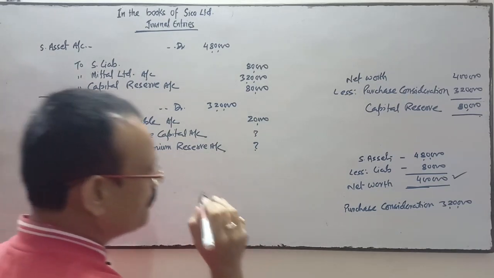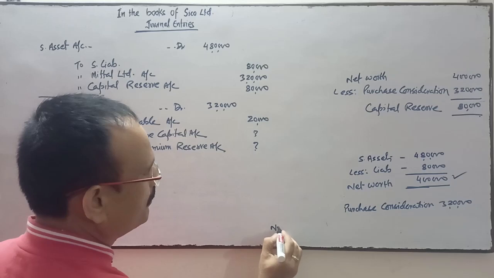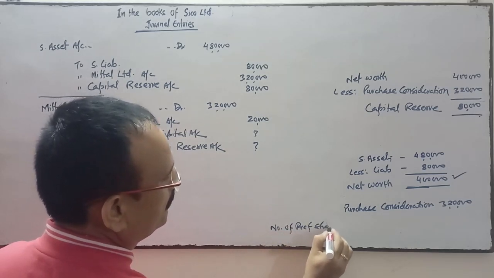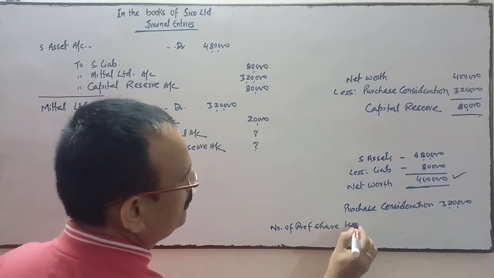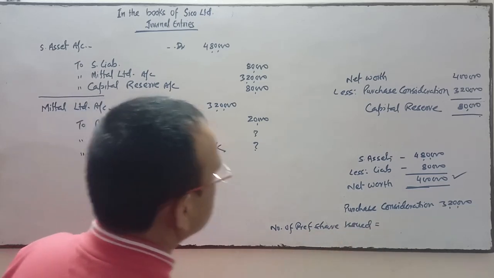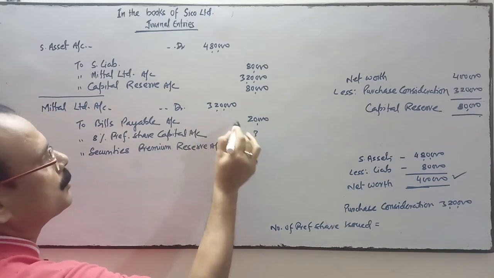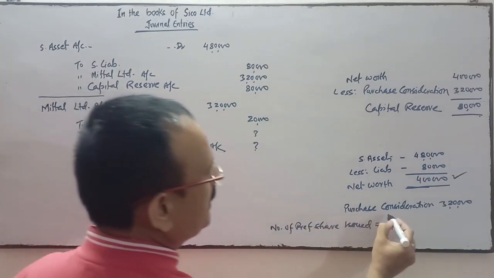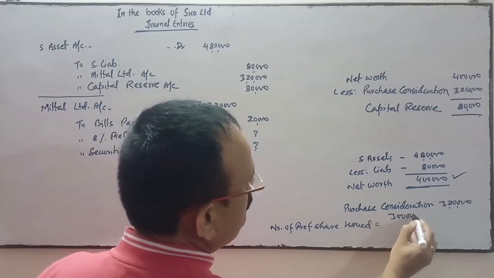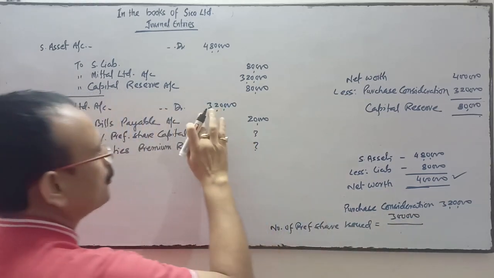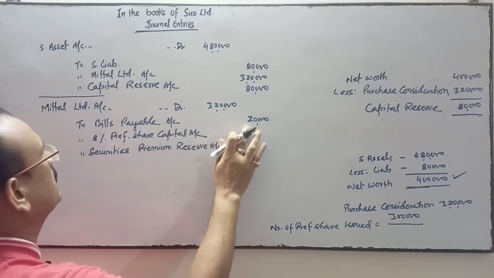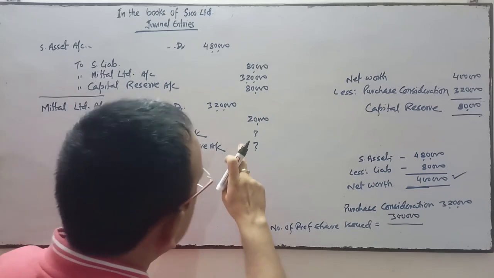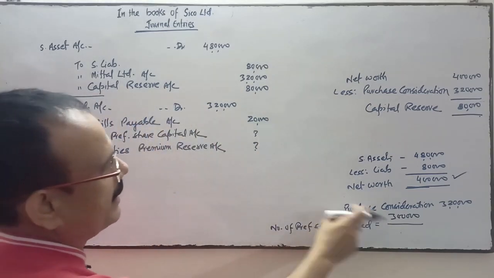First of all, we'll find out the number of preference shares issued. Out of 3,20,000, for 20,000 the bill is accepted, so the remaining amount is 3 lakhs, which we have to pay. So the remaining is 3,20,000 minus 20,000, 3 lakhs.